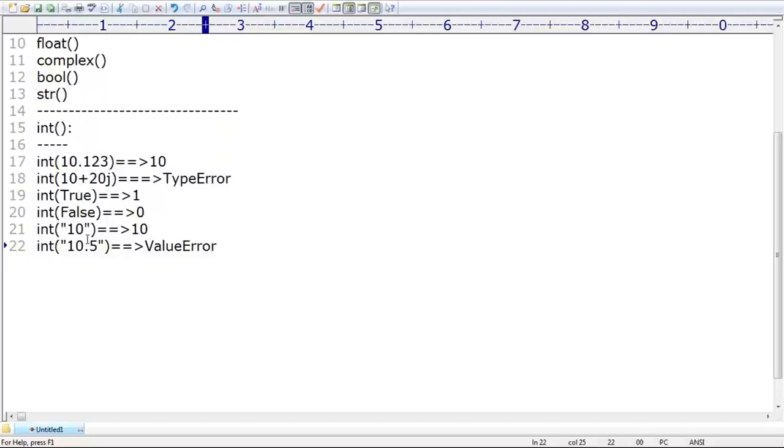If you want to convert string type to int type, compulsorily this string value should be an integral value, and of base 10. Make sure you are aware of this.